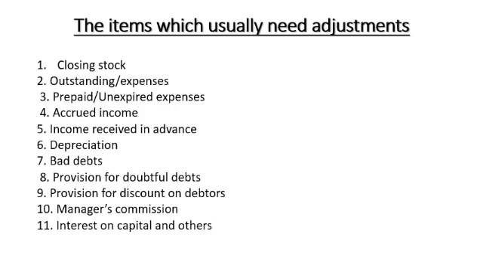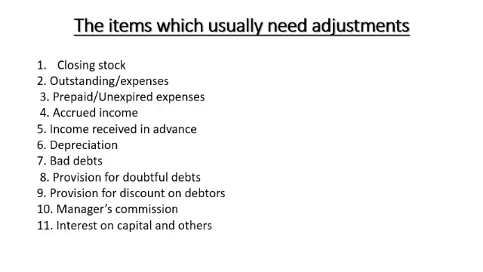Outstanding expenses, payable expenses, advance expenses, that means prepaid expenses, accrued income, income receivable, unearned income, that is income received in advance, and depreciation on any tangible assets, such as land and building. One thing I want to make clear here: depreciation on land does not take place, but depreciation on building will be considered as part of the adjustments.